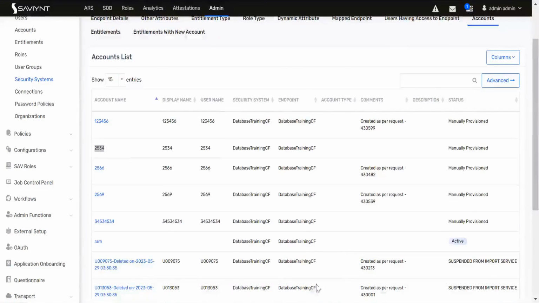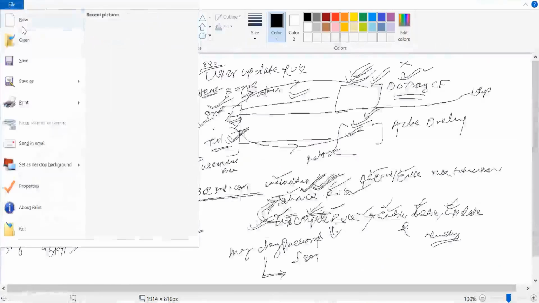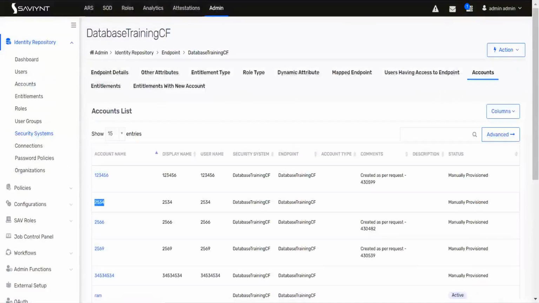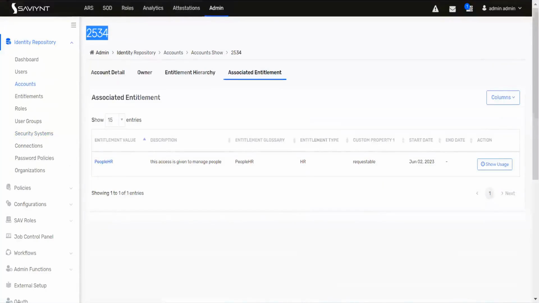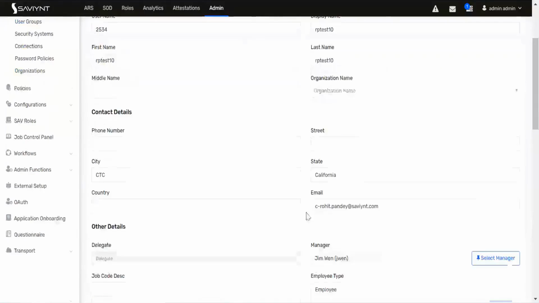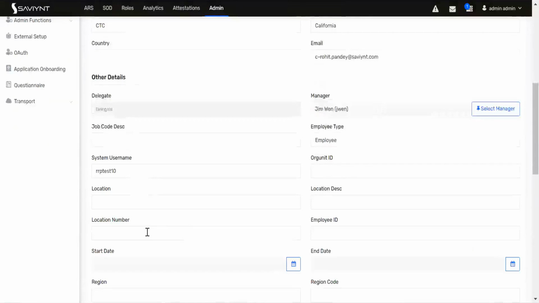Basically, the custom property has the biggest role. Let's say, if you go to any user, go back to the user. In the first phase you see username, display name, first name, last name, organization name, phone number, street, state, city, country, email, manager, employee type, start date.